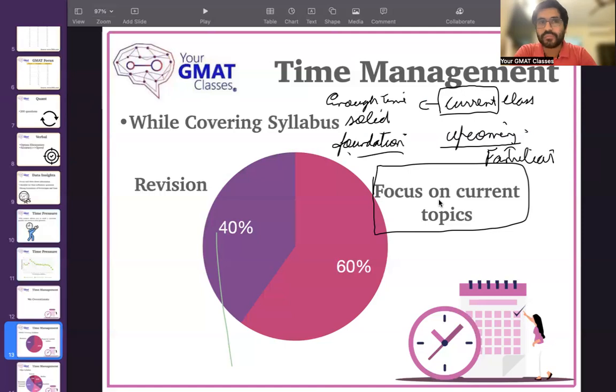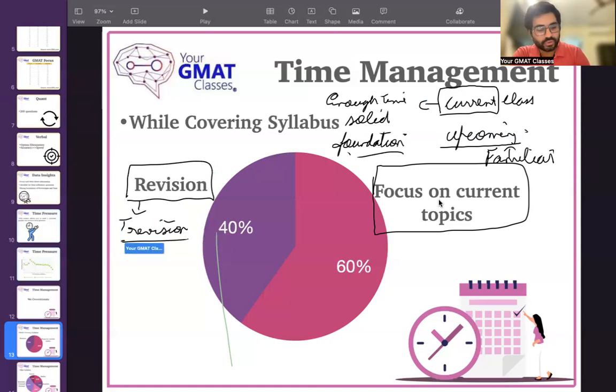At the same time, it's super important to allocate 40% of your time for revision. I feel that you should revisit every topic at least twice every week. Not just once, twice.